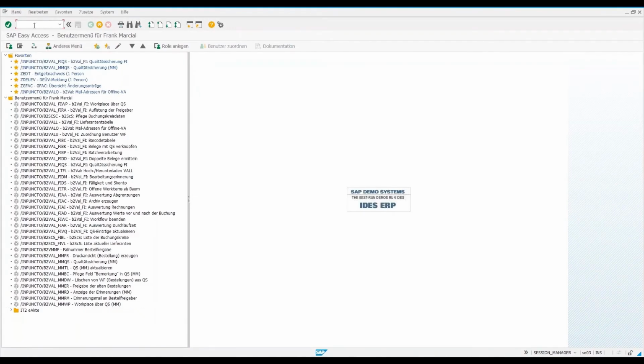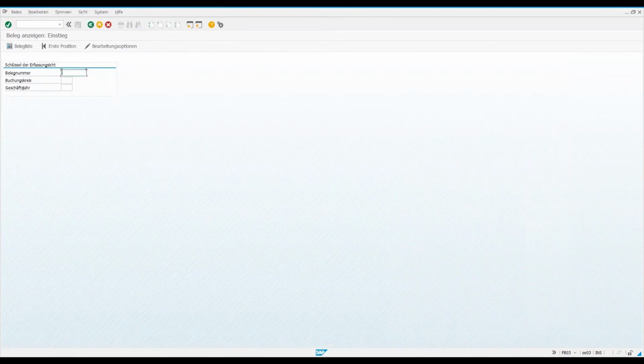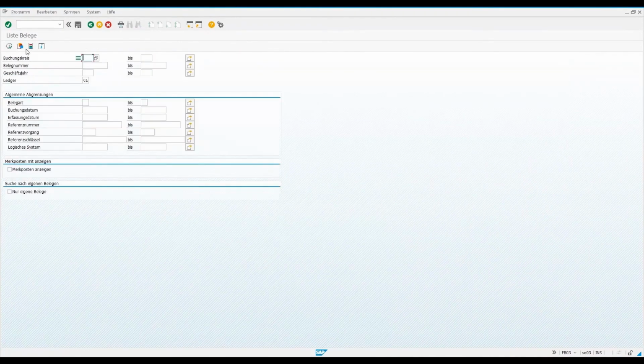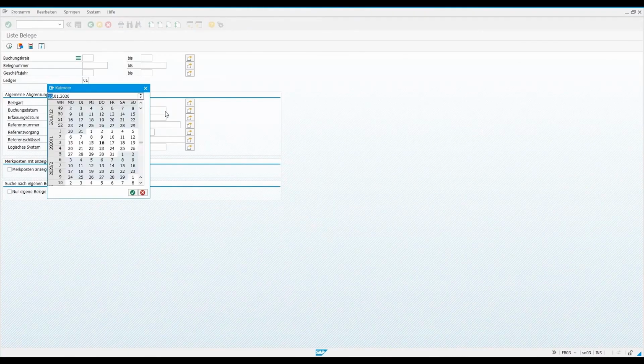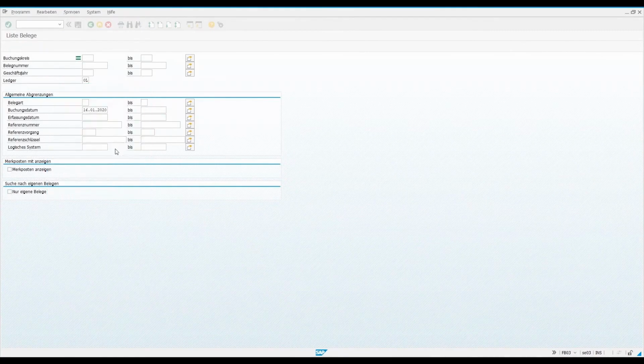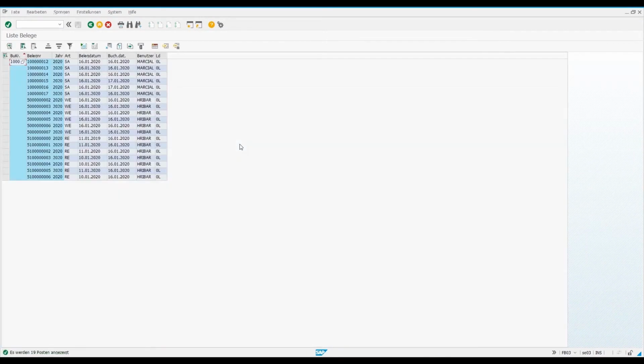Typically it would be here at FP03. Then we can filter a bit more precisely using the document list. For example, the specific posting date would be clearly indicated there. And will we still be able to accurately catch the main subject from that single document, even with this information? 16 to 17. That was, for example, the 1000. Now I'll just remove this here, and I get various documents that we can look at.